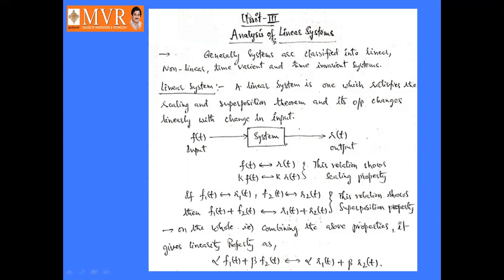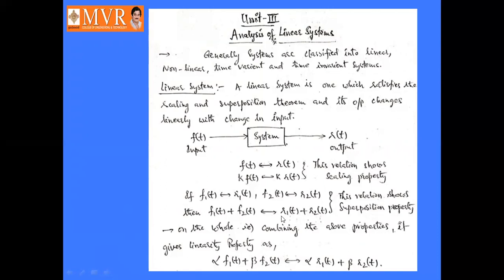What the scaling property states is that if an input signal relates to the output signal, and some constant into the input signal relates to the same constant into the output signal, then this relation shows the scaling property. Then if f1 of t relates to r1 of t and f2 of t relates to r2 of t, then f1 of t plus f2 of t relates to r1 of t plus r2 of t.